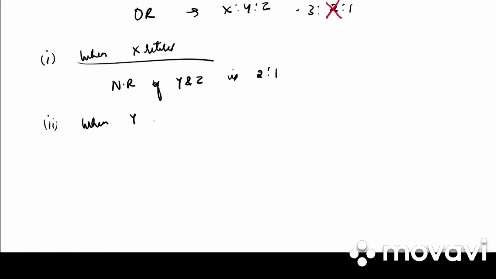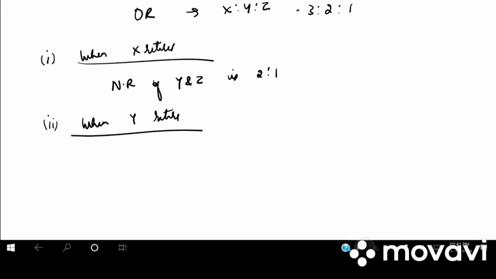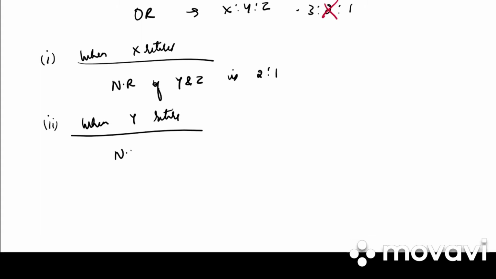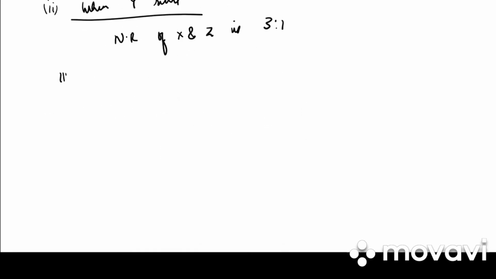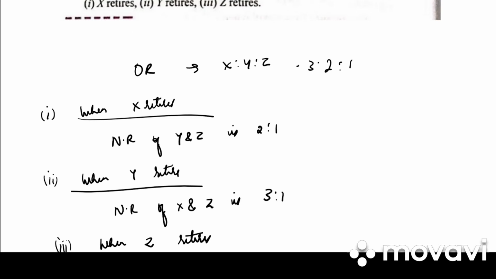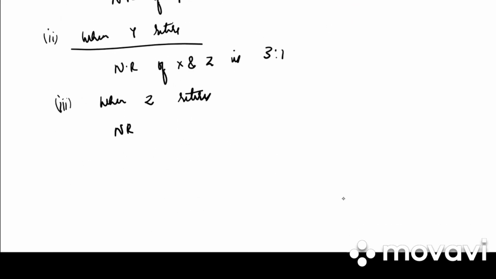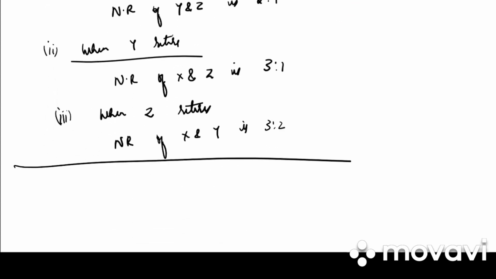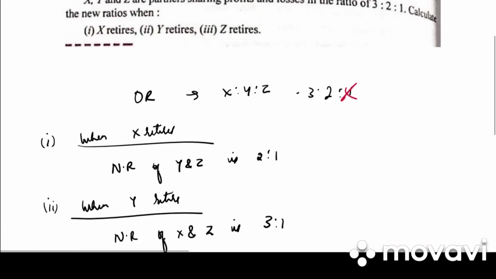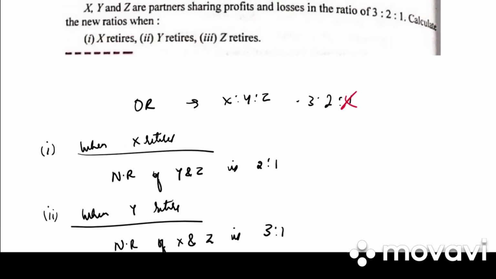Then they have given us case 2 when Y retires. So जो Y का शेयर है वो कैंसिल हो जाएगा. So new ratio of X and Z is 3:1. Then we have case 3 when Z retires, Z का रेशियो कैंसिल हो जाएगा. New ratio of X and Y is 3:2. Clear? So whenever they have given us old ratio and no information is given about the gaining ratio, we have to just remove the part of the retiring partner and that becomes a new ratio.